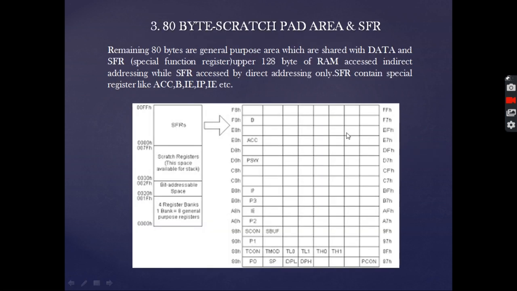Now next comes the 80 byte scratchpad RAM or the 80 byte scratchpad area and SFR. The remaining 80 bytes are general purpose area which are shared with data and SFR. The upper 128 byte of RAM is accessed by indirect addressing, while the SFR is accessed by direct addressing only. The SFR contains the special registers like the accumulator, B register, IE, IP, etc. These SFRs have specific addresses which have been shown in the right hand side portion of this diagram. We have P0, SP, DPL, DPH, PCON and various other SFRs, and all these SFRs have particular memory addresses.